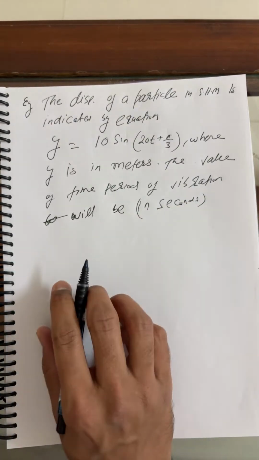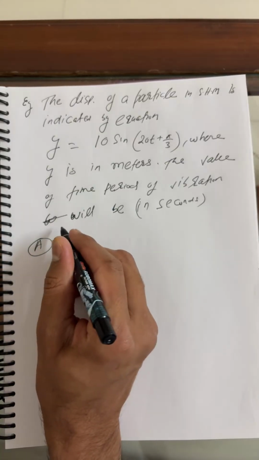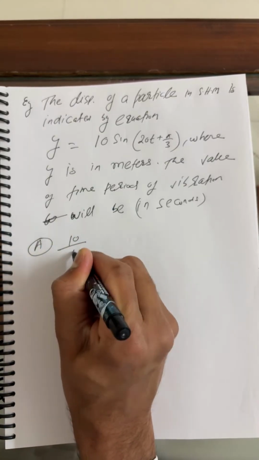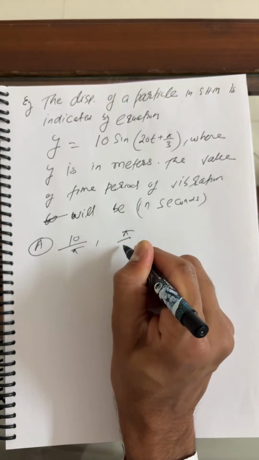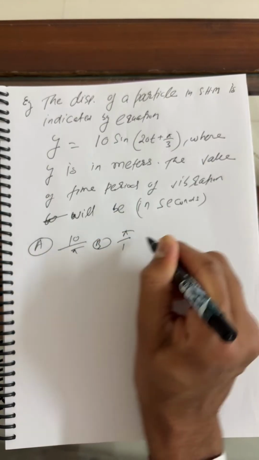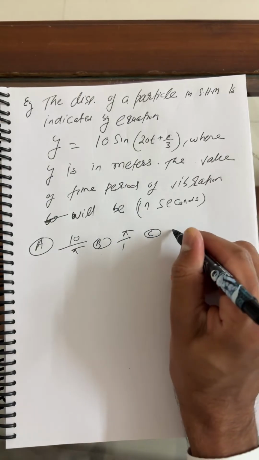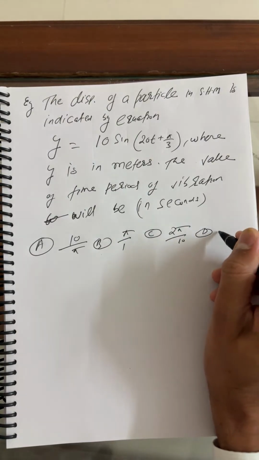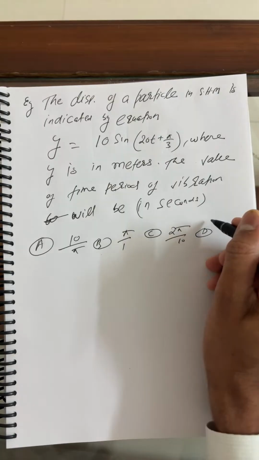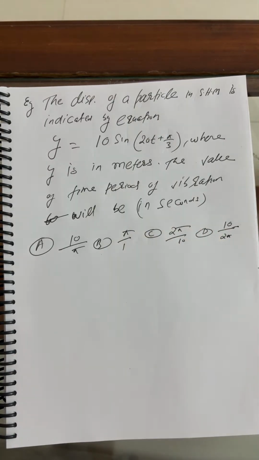I'll write the options here so that you can answer me easily. Option A is pi upon 10. Option B is 10 pi. Option C is 2 pi by 10. And the last option is 10 upon 2 pi.